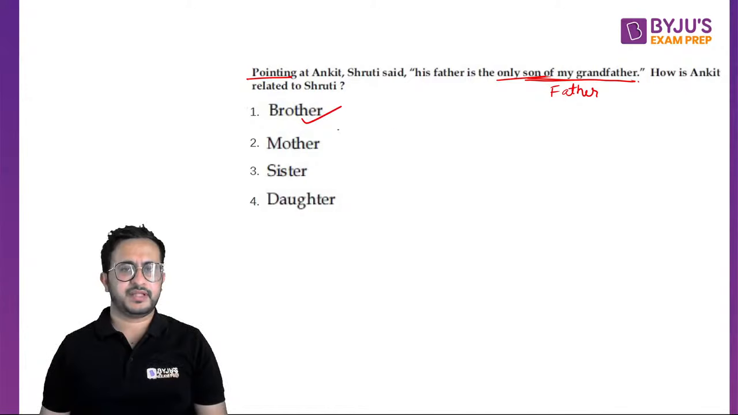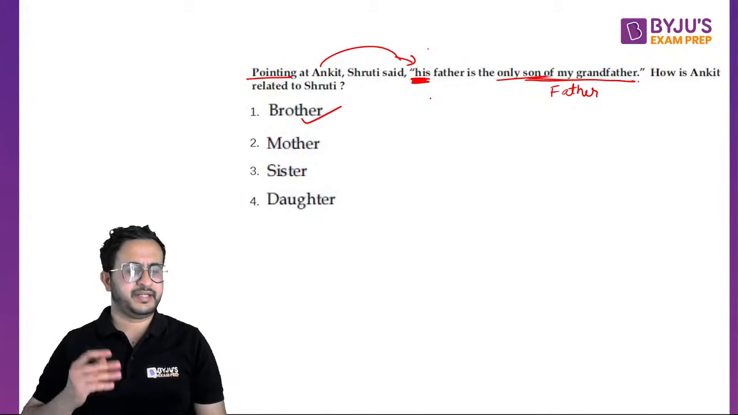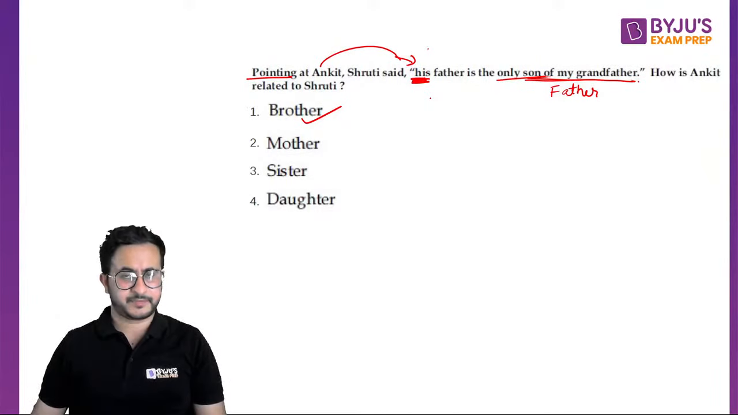Now see, one thing in blood relation is never go by names. You should not go by names. But if you're saying brother or sister, see it is written as his. His is for male, right? So that means he's the brother. If his was not written, then it could have been sister also. But his is mentioned, so it refers to Ankit. So that means it will be brother. But otherwise, you should not take any name for any gender.